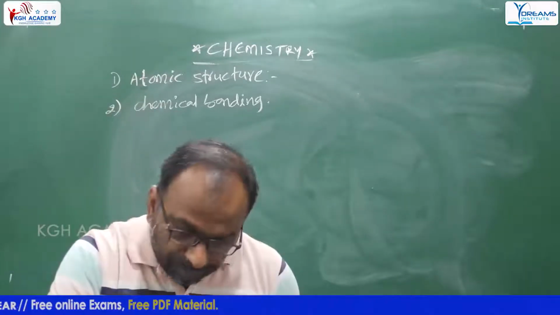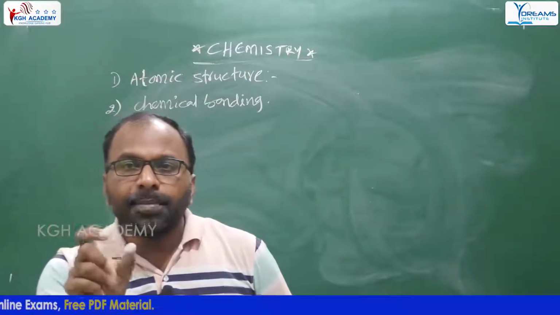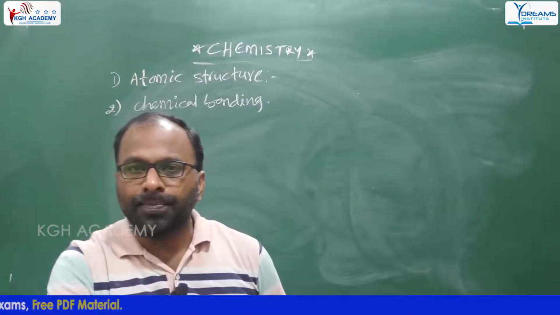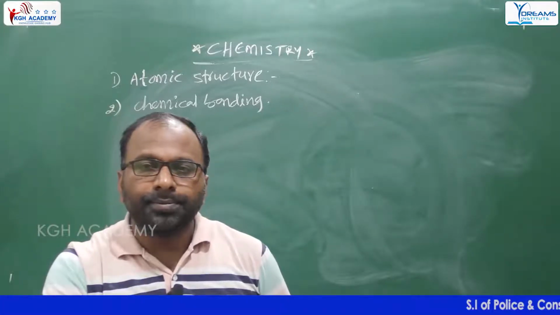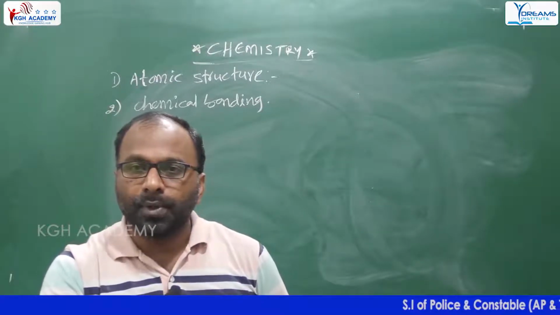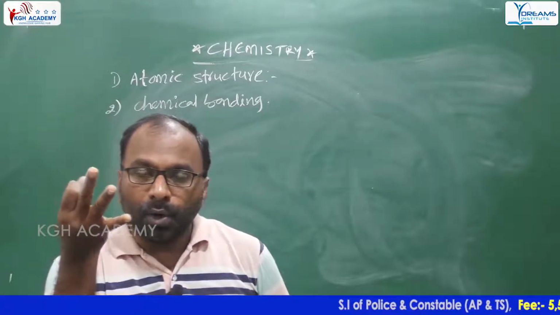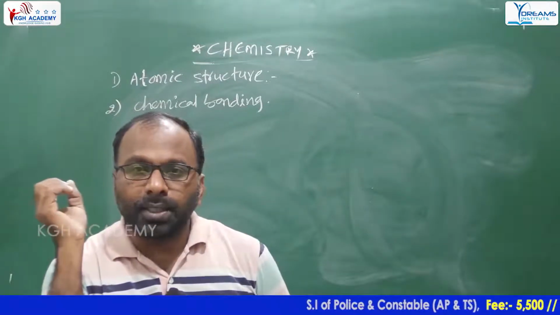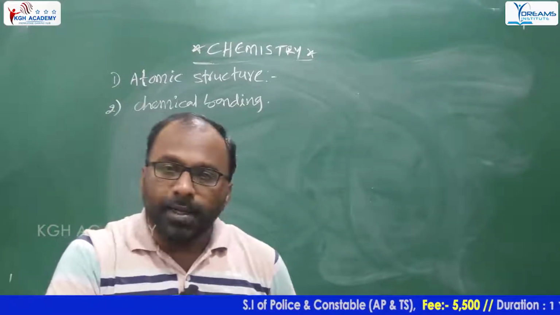Right. Next one is chemical bonding. What is bonding? Bonding means a pair of 2 electrons. Different types of bonding are there: ionic bonding, covalent bonding, coordinate covalent bonding. These 3 types of bonding are there, right? So this is chemical bonding.